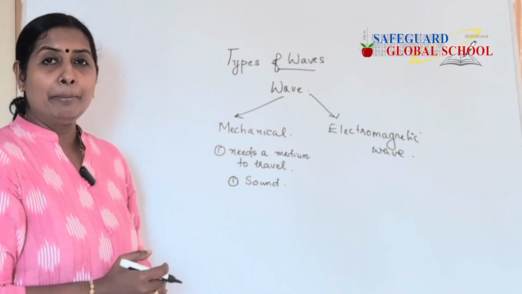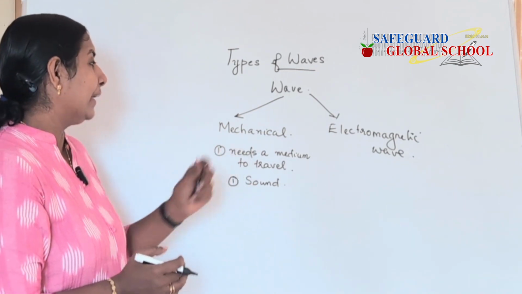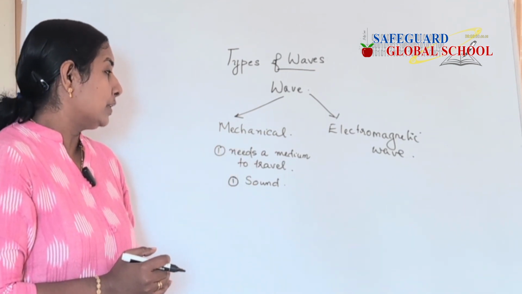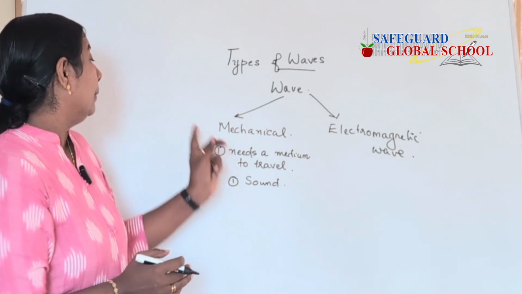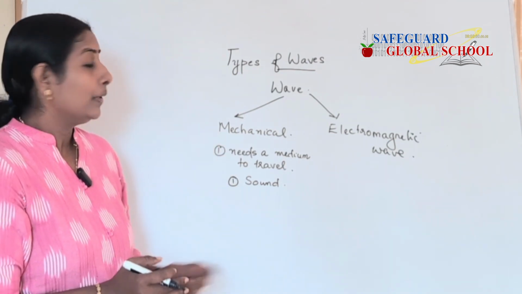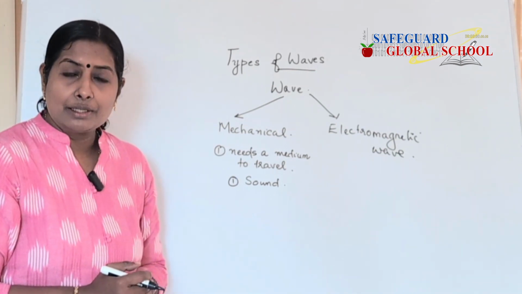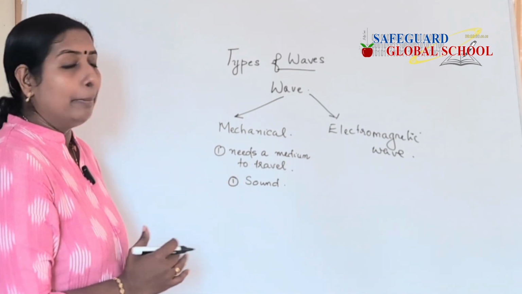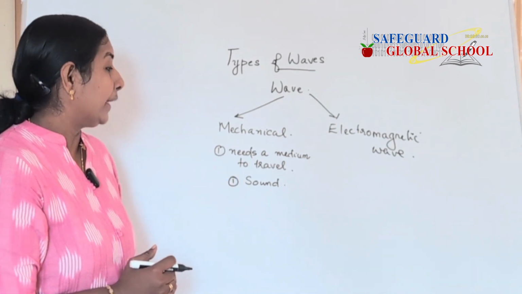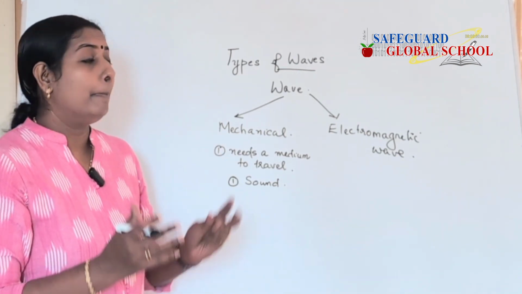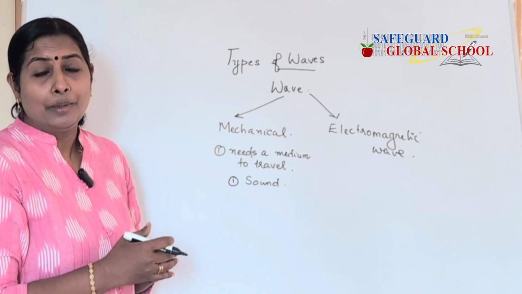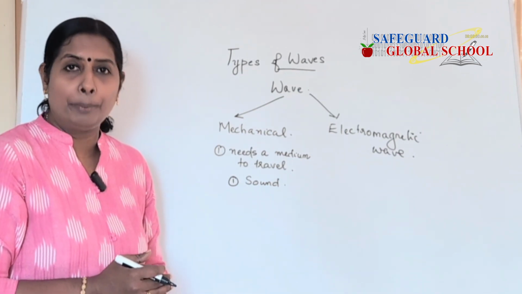So sound is an example of a mechanical wave. What do you mean by a mechanical wave, children? A mechanical wave is a wave which needs a medium to travel. It cannot pass through vacuum. To demonstrate sound as a mechanical wave, we have the famous bell and jar experiment, where a bell is placed inside a jar connected to a vacuum pump.